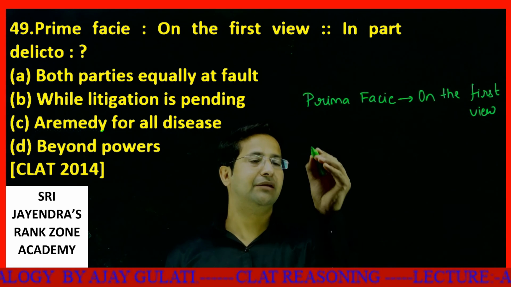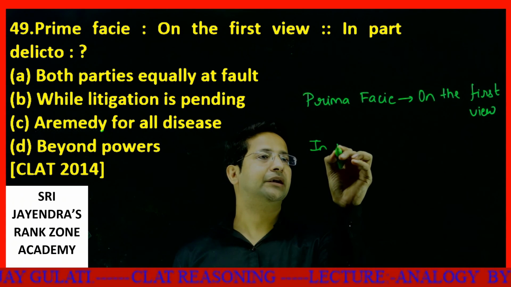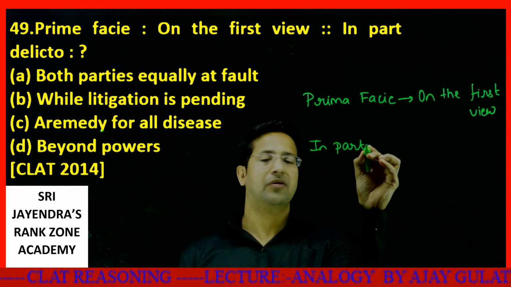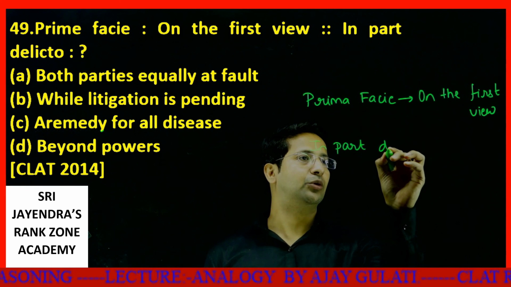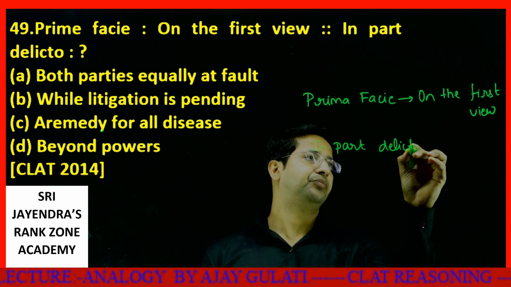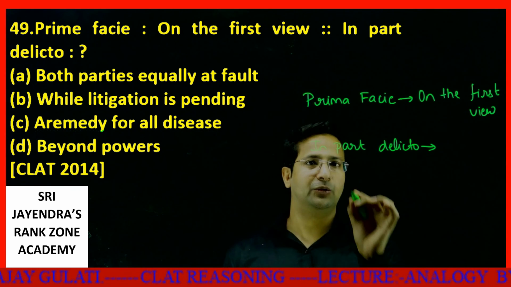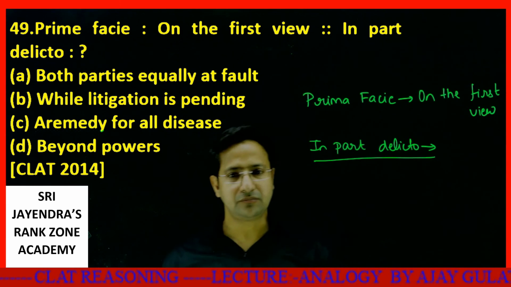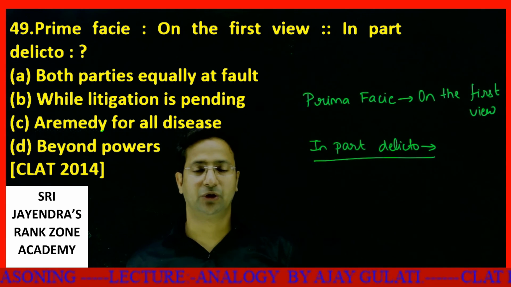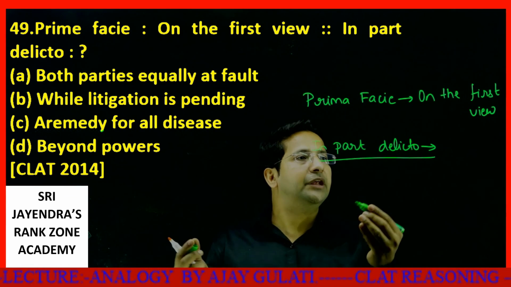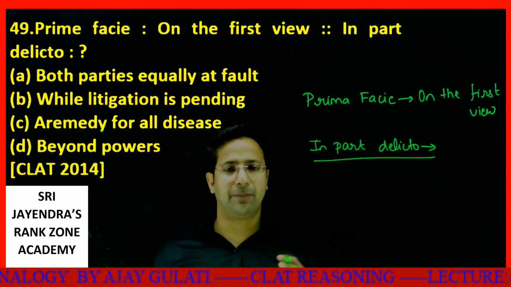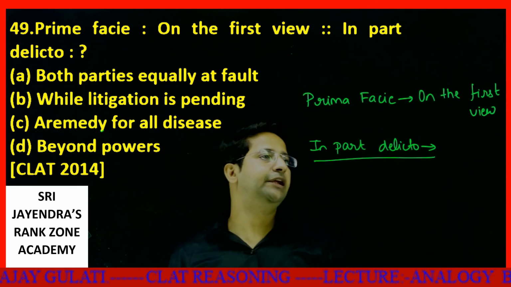So exactly in the same way, in pari delicto. What does that mean? The meaning of this phrase is when both the parties in a court are equally at fault.